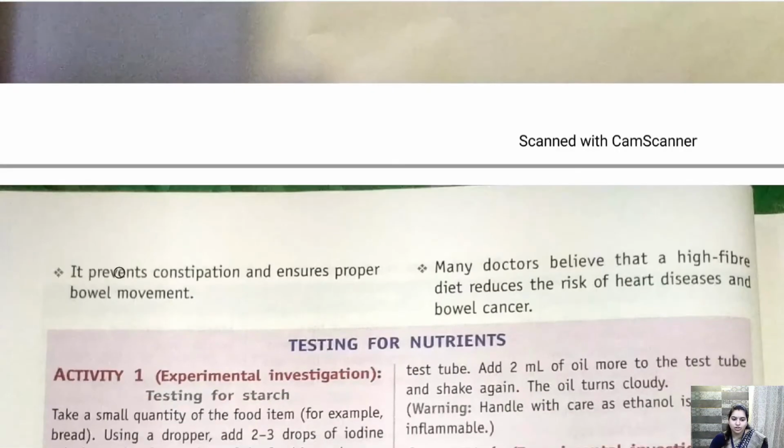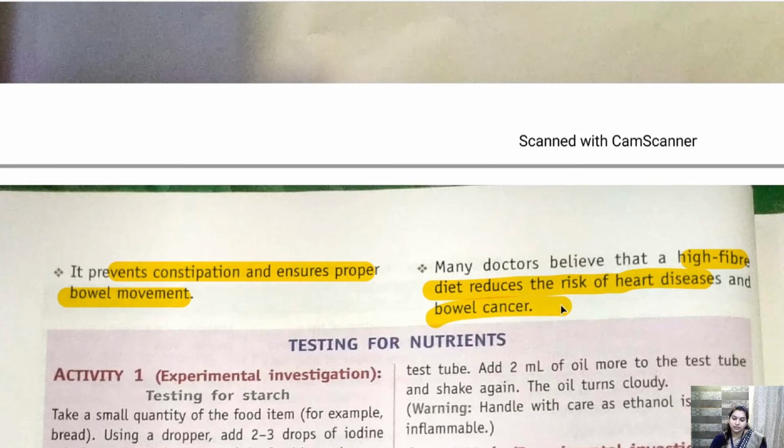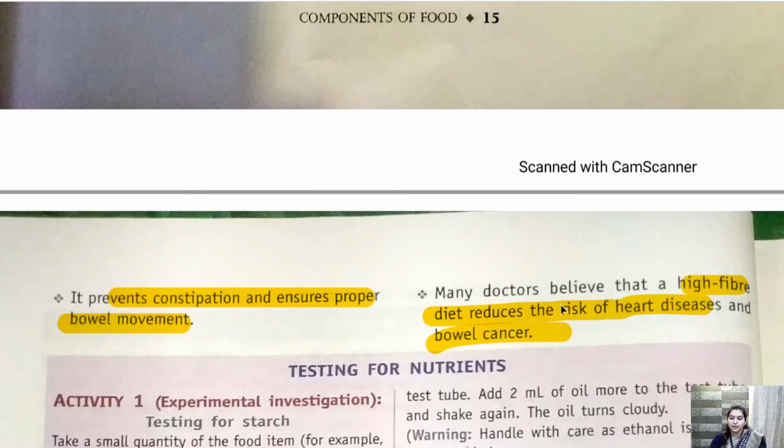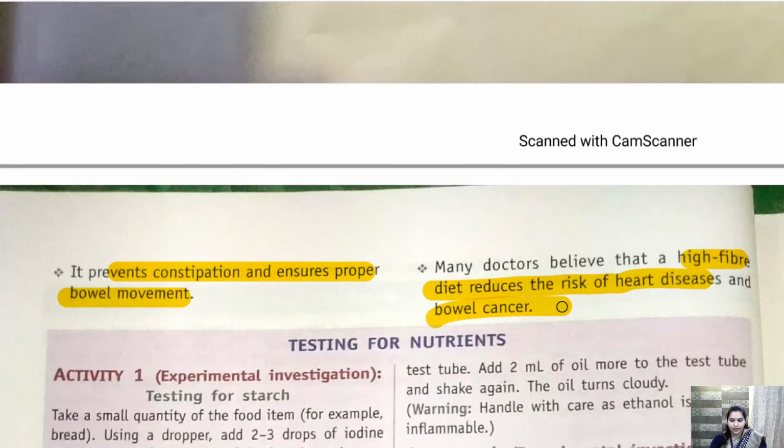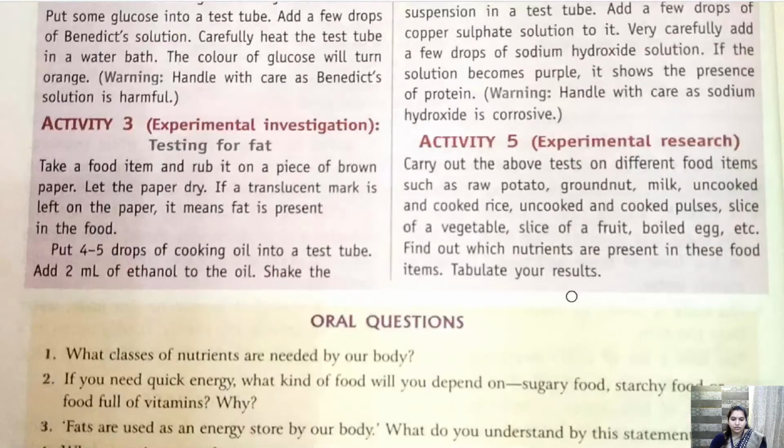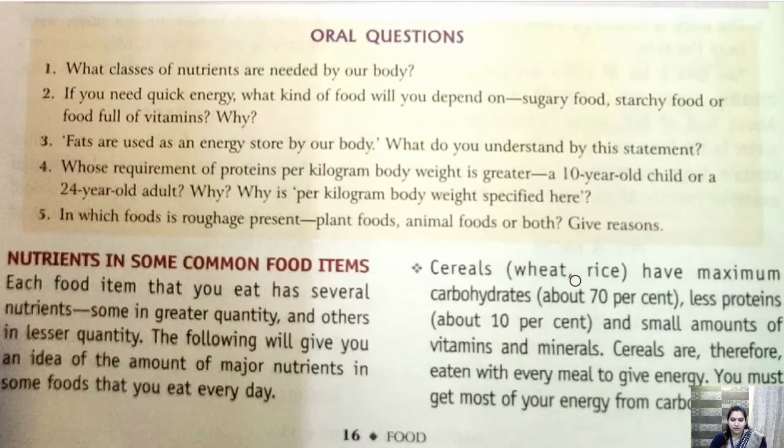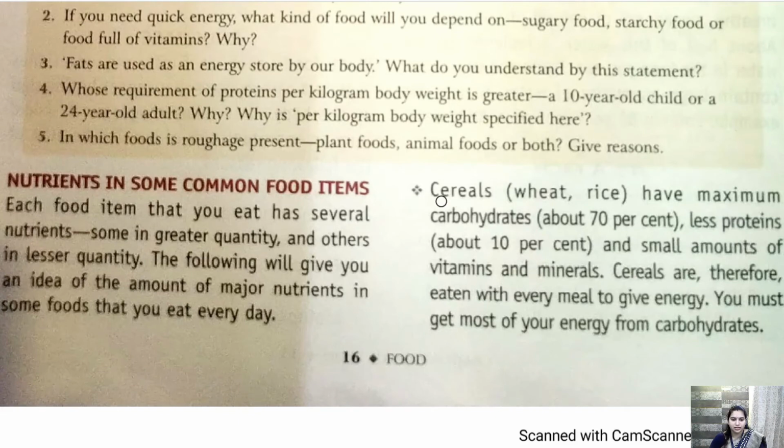And also it prevents constipation and ensures proper bowel movement. Many doctors believe that a high fiber diet reduces the risk of heart disease and bowel cancer. So roughage is also very important. Getting it? So the activity is not coming in your half yearly, so I am not going into the activity part.